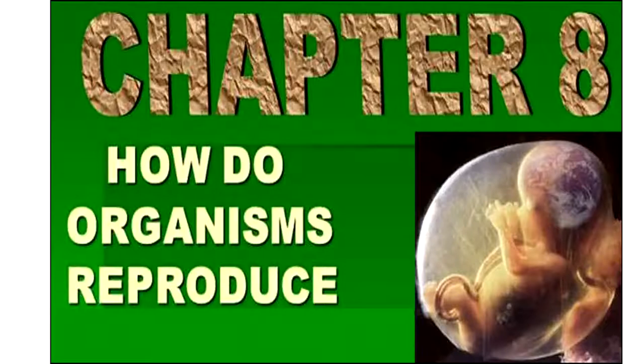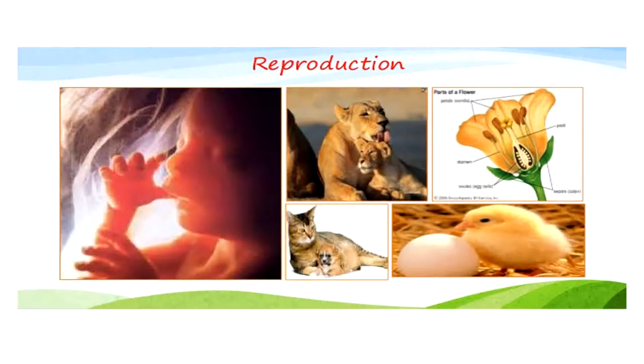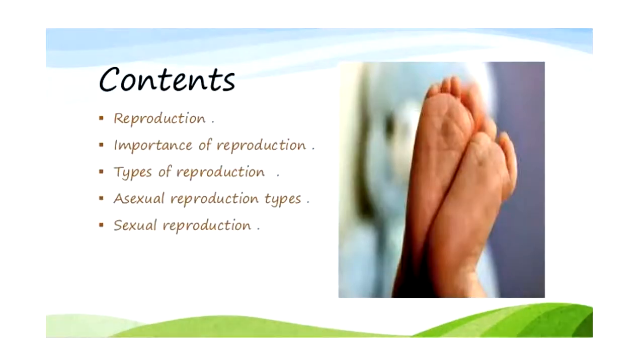So you all know that reproduction is the process by which living organisms produce more living organisms of their own kind. You can see the baby of a human being is like a human being, the baby of a tiger is like a tiger, the baby of a cat is similar to a cat. So in this chapter, the contents are reproduction, importance of reproduction, types of reproduction, asexual reproduction, and sexual reproduction.